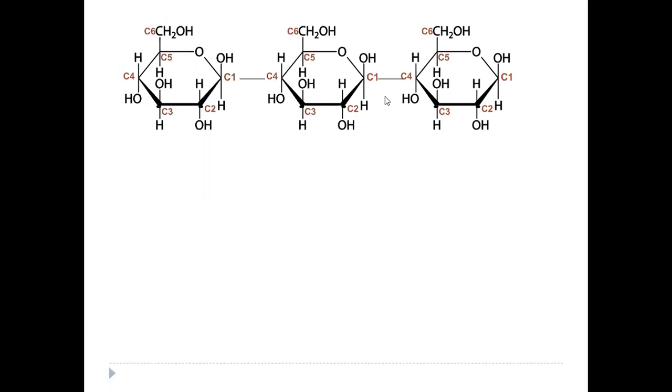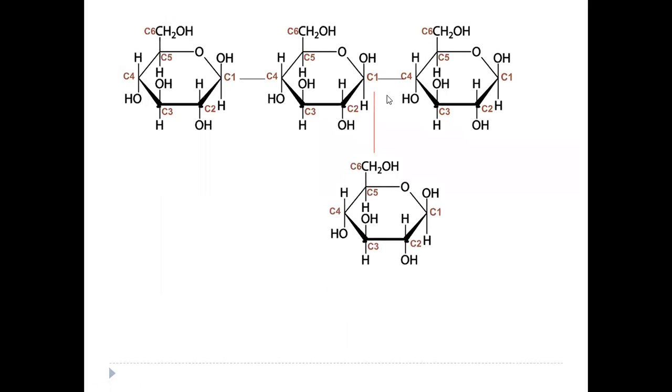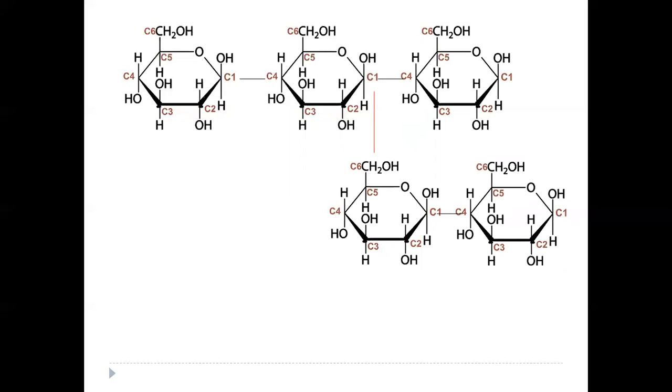But on the other hand, if we link another glucose molecule with it through carbon number 6, it leads to the formation of a branch point. So here we have a straight chain, but when it is linked through carbon number 6, it gives a step-like appearance, or this is where the branch originates. Again, we will be adding another glucose unit through a 1,4 bond. So when the branch is elongated, the elongation of the branch is through 1,4 bonds.